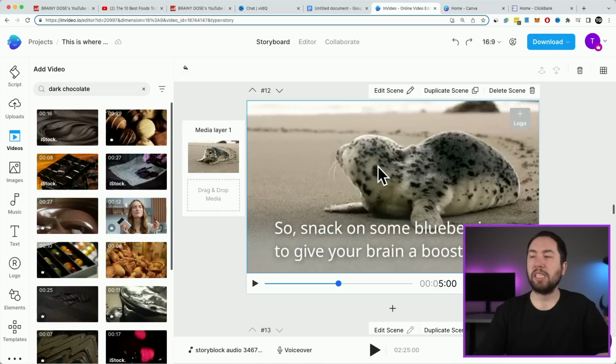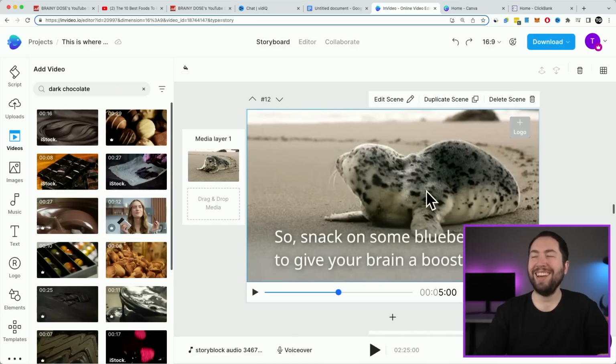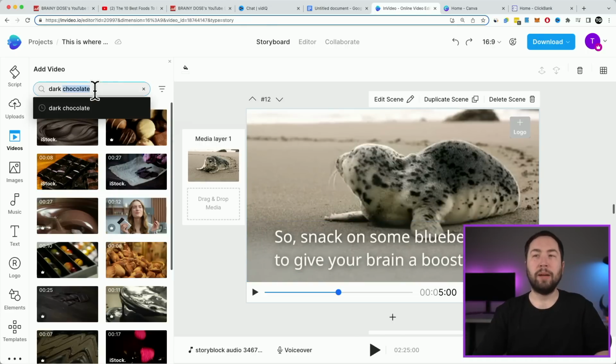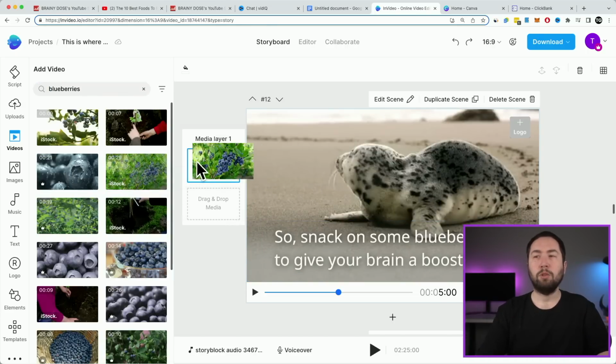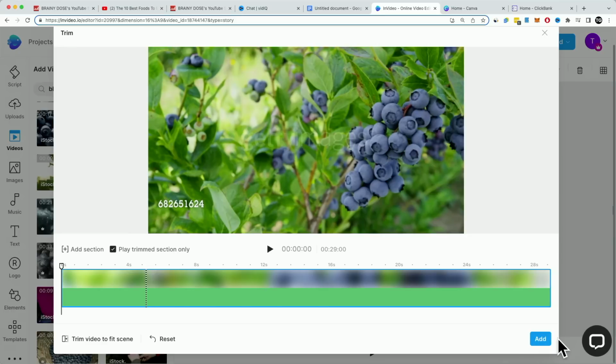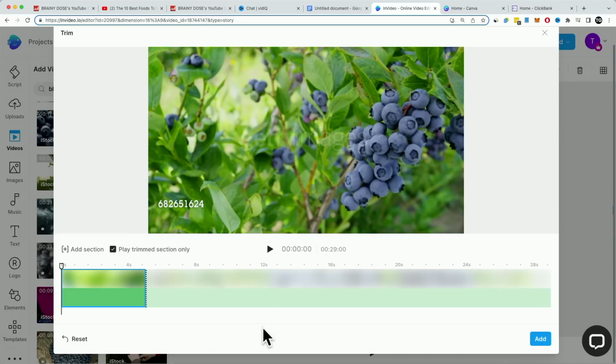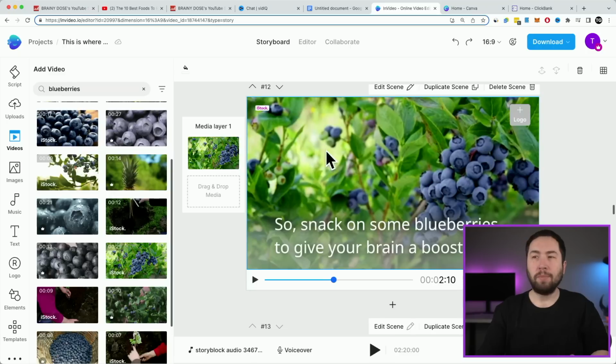And like right here, for some reason, they have a seal here. Sometimes it doesn't do it perfectly. You got to remember this is AI. So just go to blueberries. You can just grab some blueberries and put it there. And then before you hit add, just make sure you trim video to fit scene, and then you just hit add. So yeah, now you got blueberries there instead of a seal.